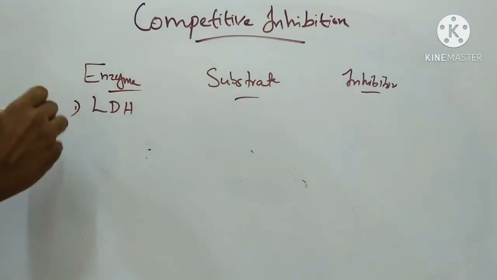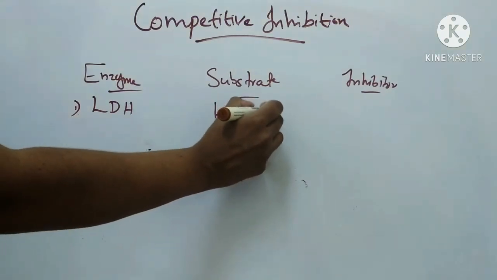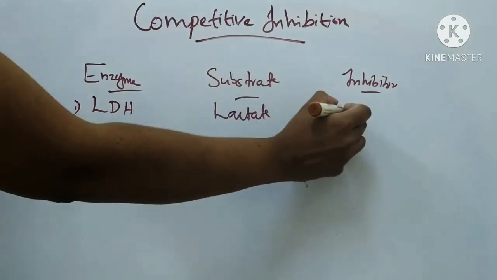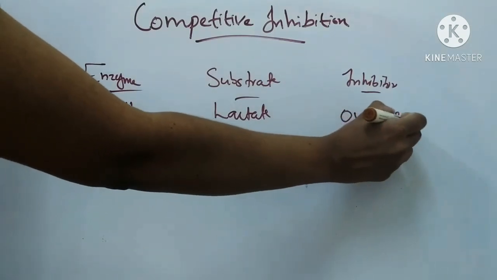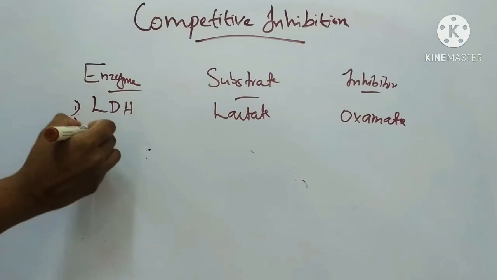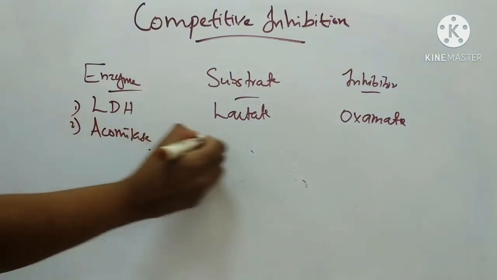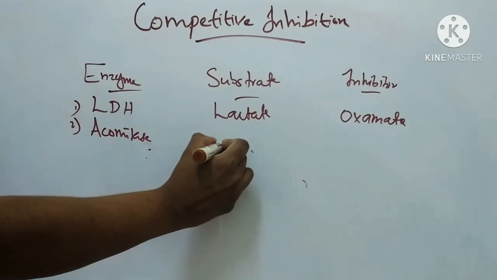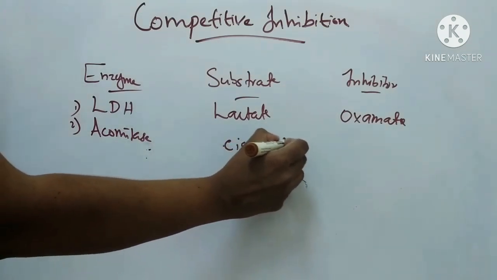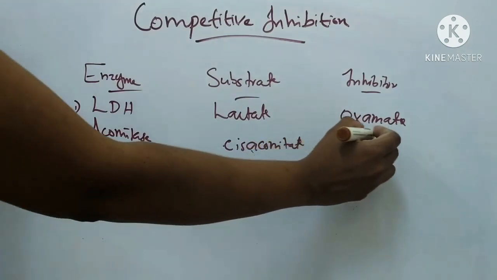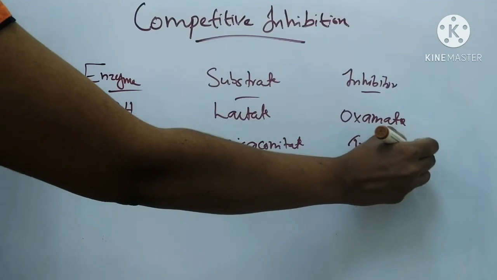For the enzyme lactate dehydrogenase, the substrate is lactate and the inhibitor is oxamate. Next example is aconitase. For the aconitase enzyme, the substrate is cis-aconitate and the inhibitor is trans-aconitate.